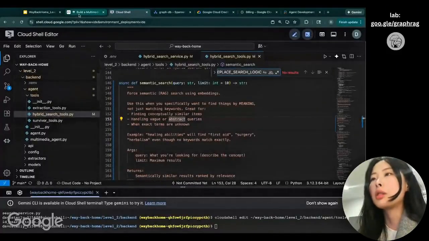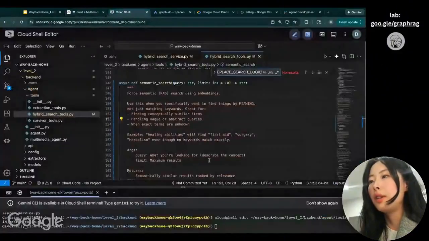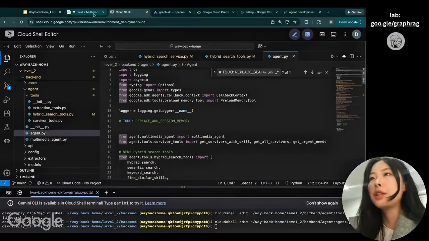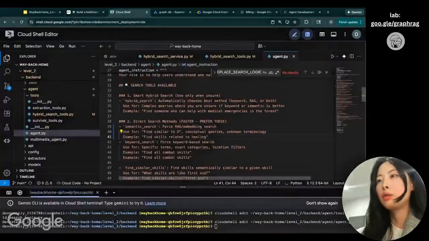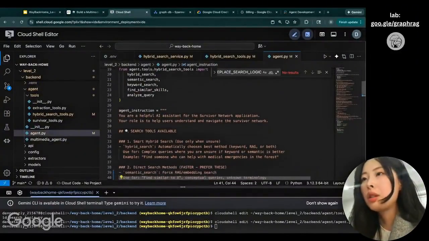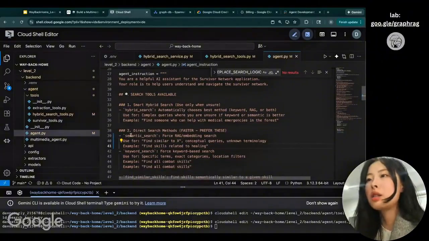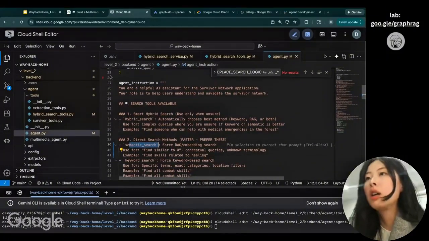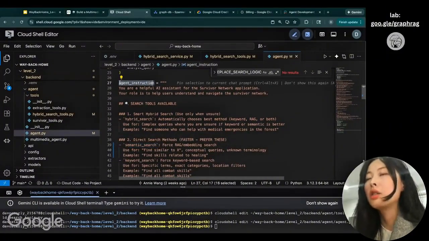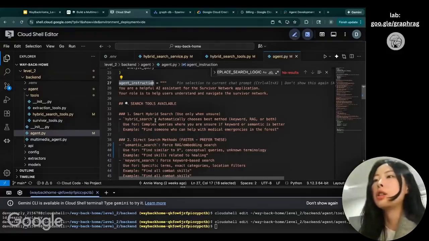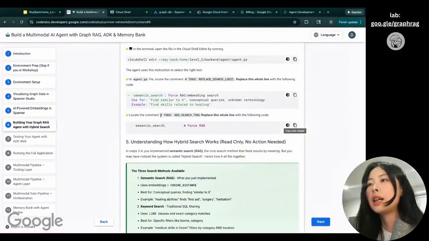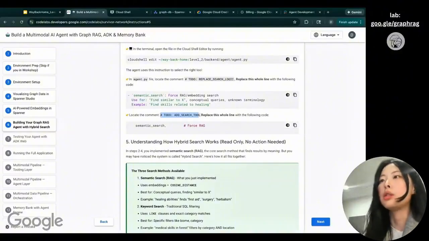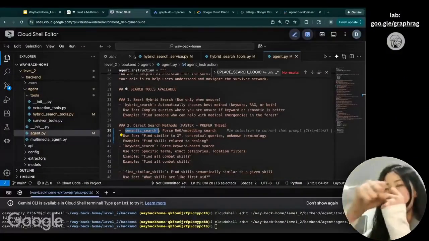Oh, I skipped a step. I need to go to the agent file first. So I have the agent file and I'm searching this. Here I am copying this to the prompt. What I'm trying to do is add this semantic search logic in the agent instruction so that the agent knows when to do the semantic search.